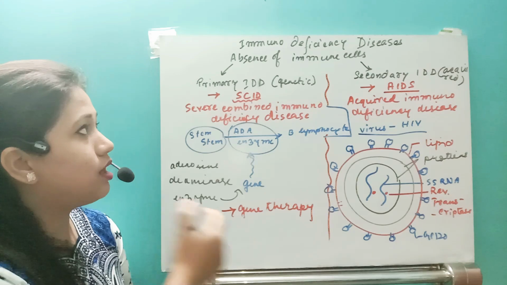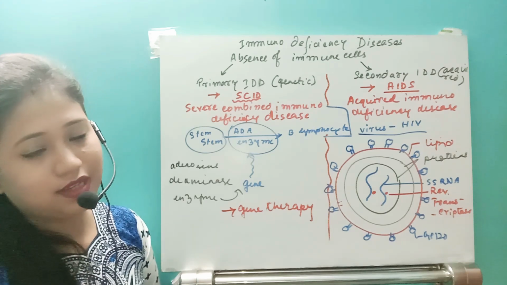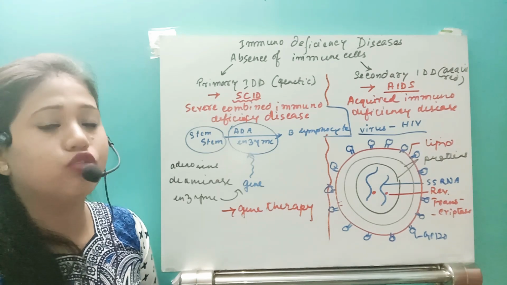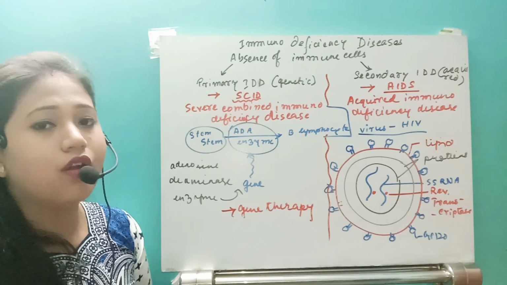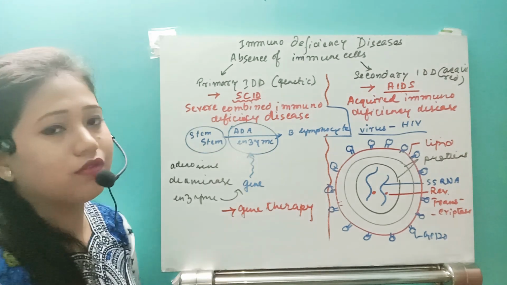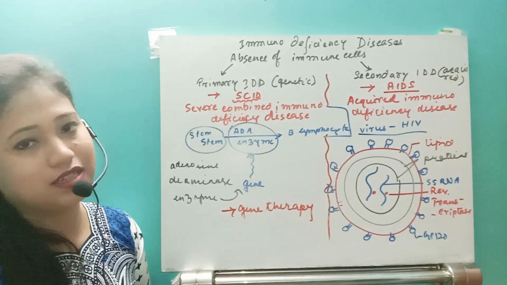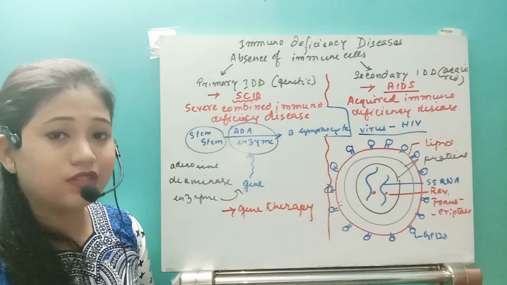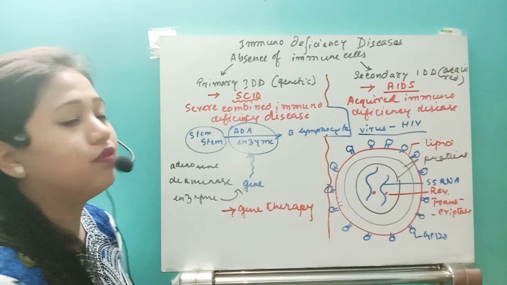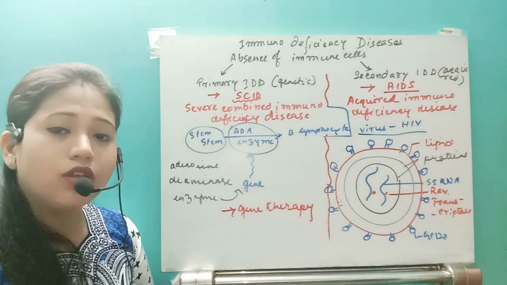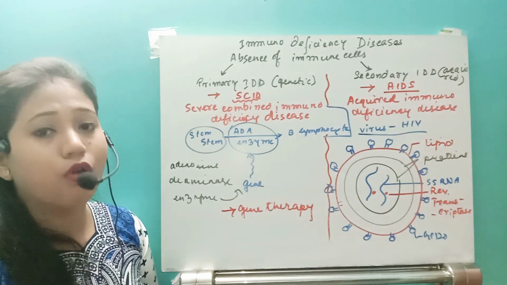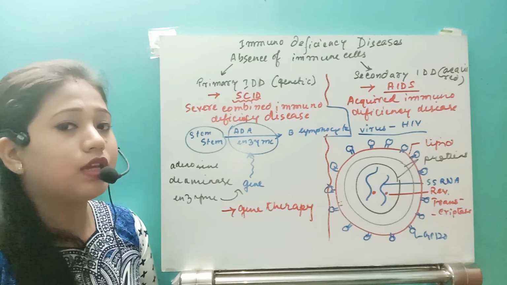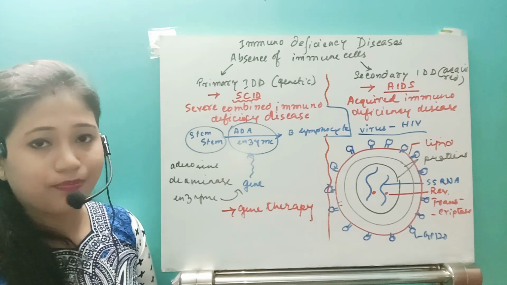So that is about the different types of immunodeficiency diseases. Two types of immunodeficiency diseases we can have. First one is the primary immunodeficiency disease, and second is the secondary immunodeficiency disease. In the primary immunodeficiency disease, the individual will have a genetic problem, due to which the baby will be born without any immune cell, right?